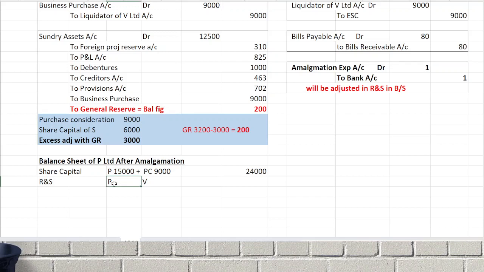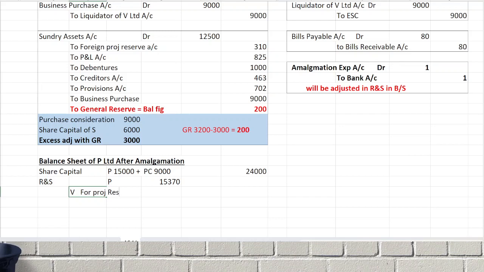Reserves and surplus of purchasing company 15,370, தானே? ஓகே. V Limited-ஓட ஃபாரின் ப்ராஜெக்ட் ரிசர்வ்.